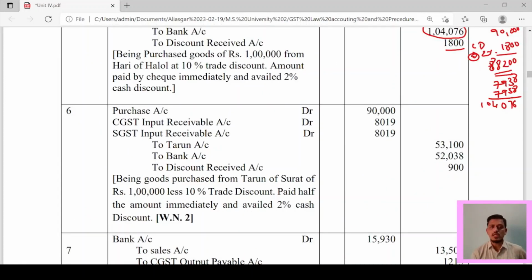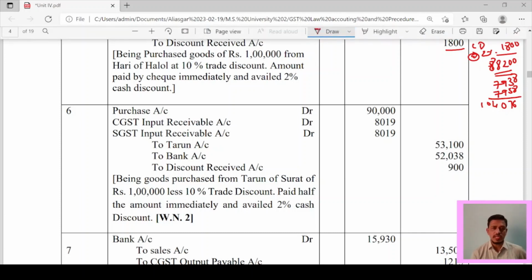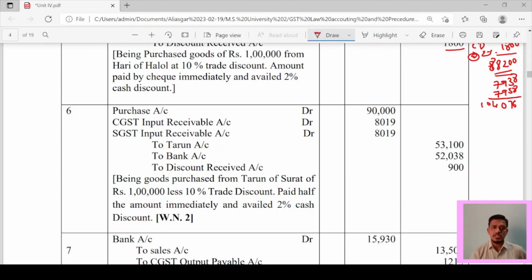Now purchase account debit 90,000, CGST input receivable account debit, SGST input receivable account debit, because as it is a purchase and CGST and SGST applicable. To Tarun account 53,100. To bank account, this amount we have paid through bank, and to discount received account 900 only, because on half value only we have received the discount.